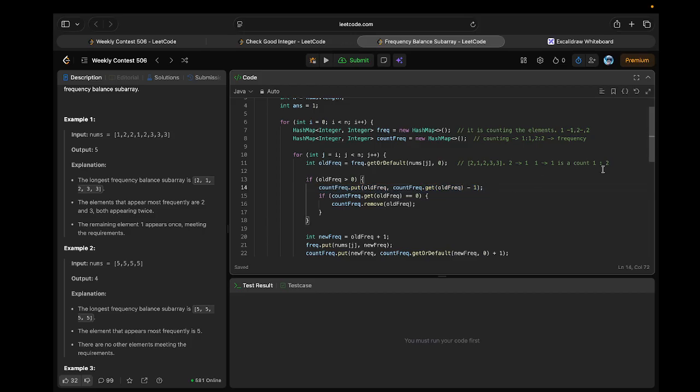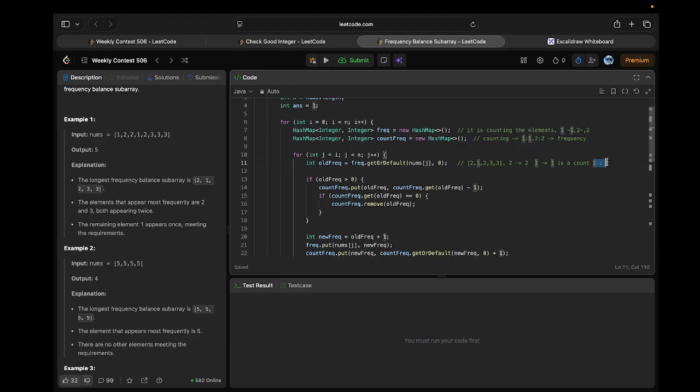Why? Because let's say you know that previously 2 occurred one number of times and 1 occurred one number of times, right? And here what we have done, we have considered that 2 is the frequency of the elements which occurred that number of times. For example, 2 appeared one number of times and 1 appeared one number of times, which means 1 and 1 are the two frequencies which two different elements have, right? So that's why we have incremented a 2, but now 2 appears again, which means the frequency is not 1, it becomes 2. In that case we have to change it, right?